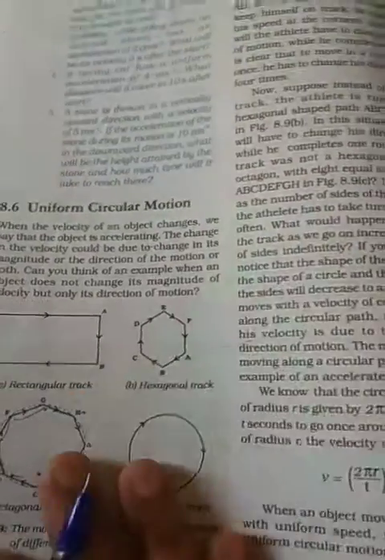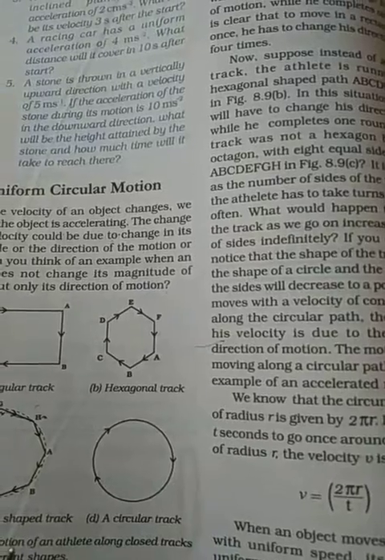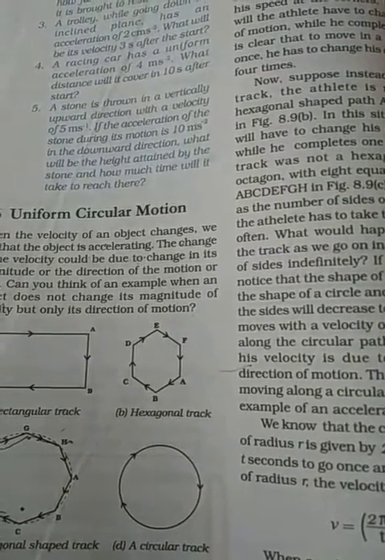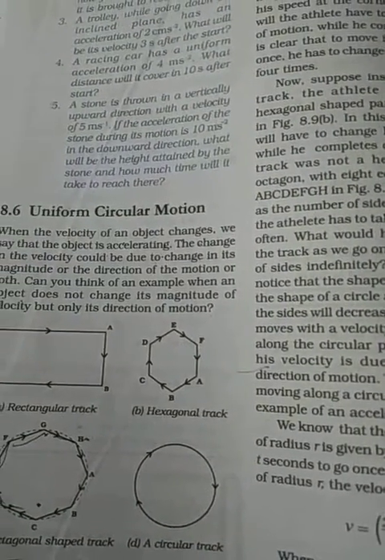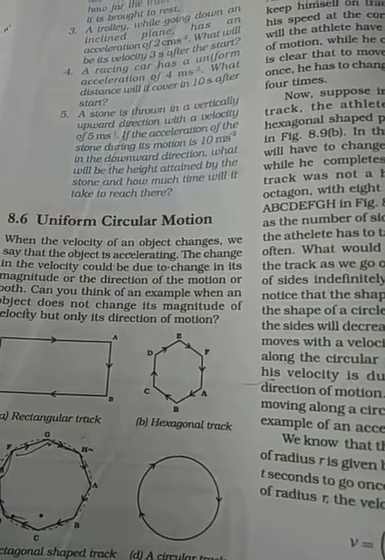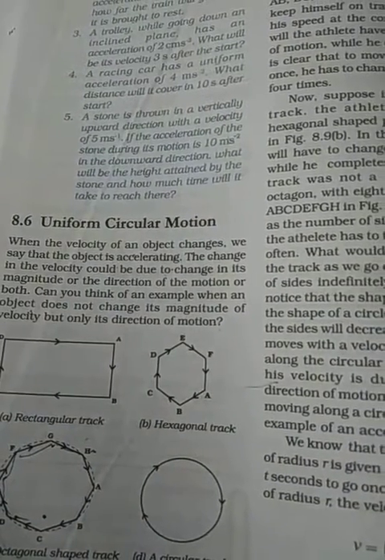This type of motion is called circular motion. When a moving object rotates around its axis, it is called circular motion.